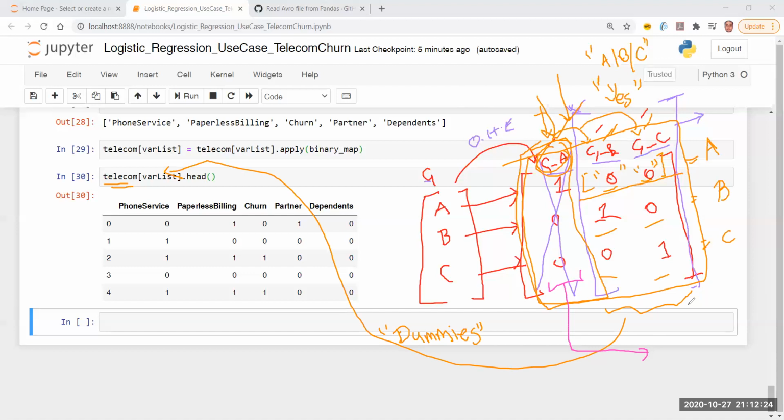Your answer is also right. If you believe you need the 3 fields, irrespective of how big the dimension of the data is, I don't care. I have good hardware. It doesn't matter. If that's the case, go ahead. You don't have to drop the column. You don't have to drop any of the columns, right?